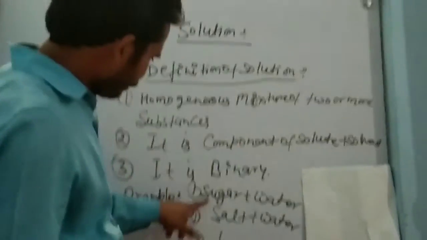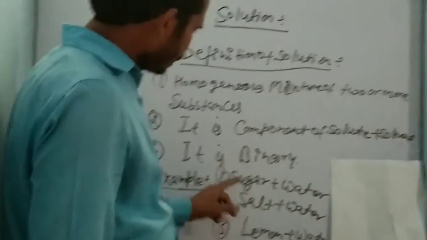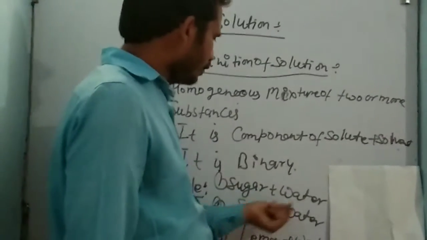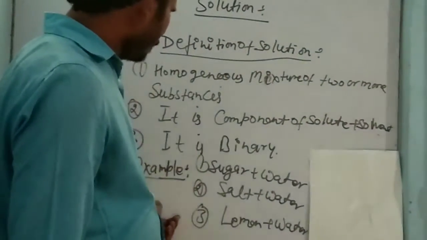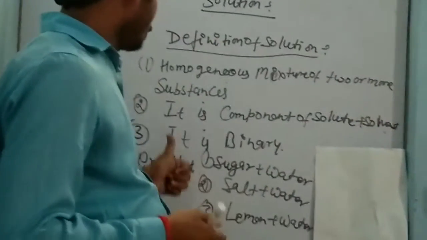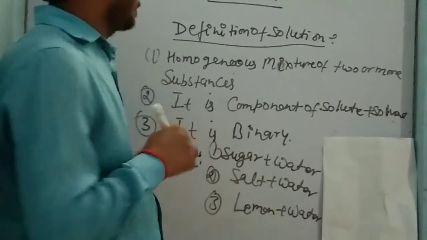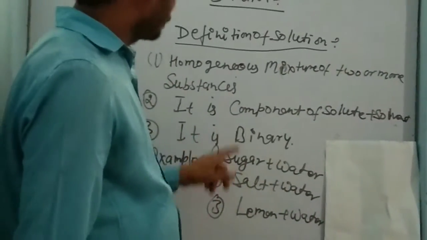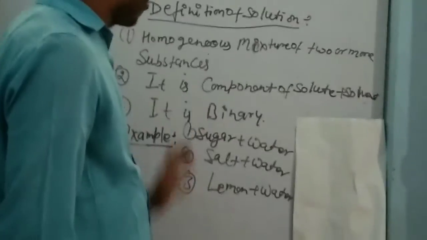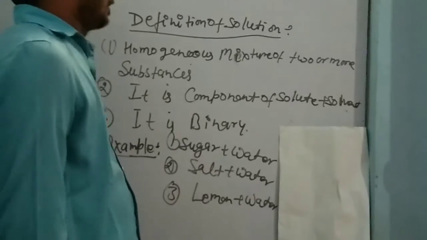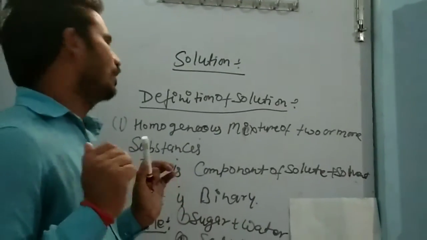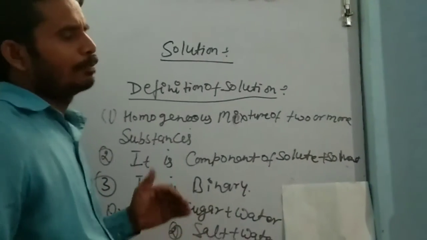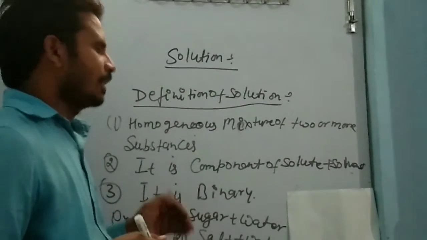Simply you can say solute is the minimum amount present in the solution, but in case of solvent, it is the major amount in the solution. Solution is also known as binary because both solute and solvent are present in the solution, one component from solute and the other component from the solvent. So simply you can say solution is a component of both solute and solvent.